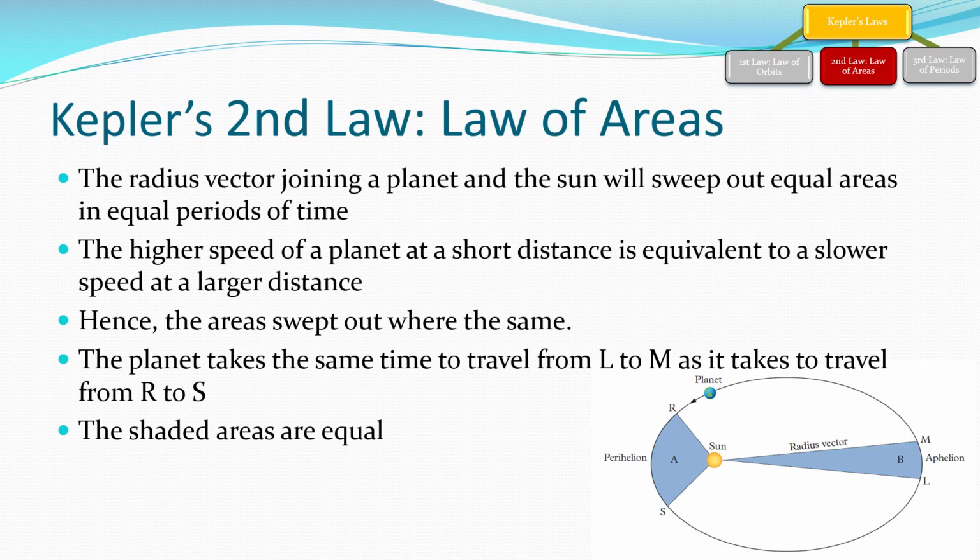All right, second law, the law of areas. So basically, when a planet like this one here is orbiting around the sun, we have the distance where we're really, really close. The planet is close to the sun, so its velocity speeds up. And when we're further away from the sun, the velocity slows down. So close to the sun, the short distance away from the sun, we have a higher speed, which is equivalent to a slower speed further out.